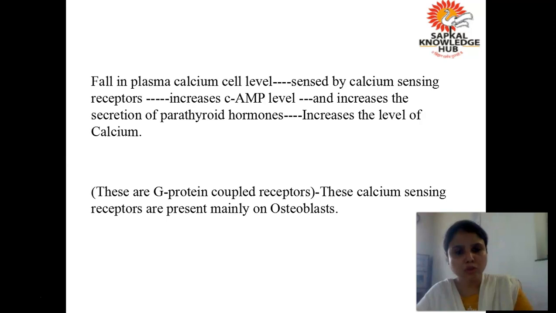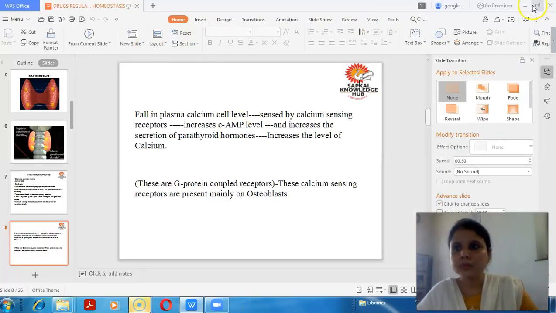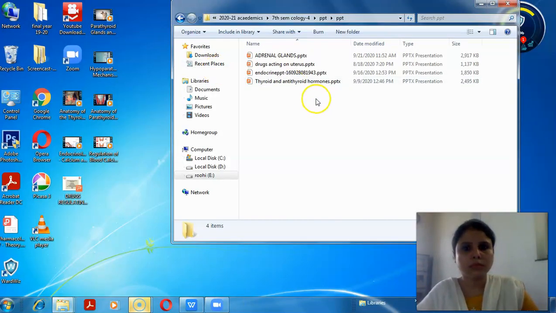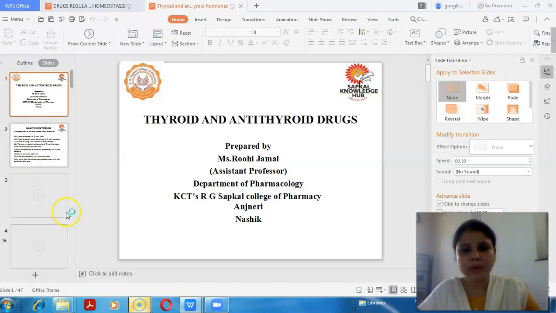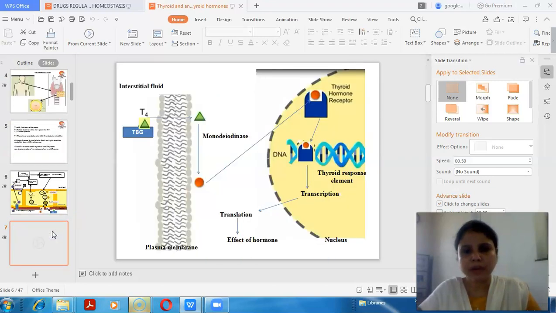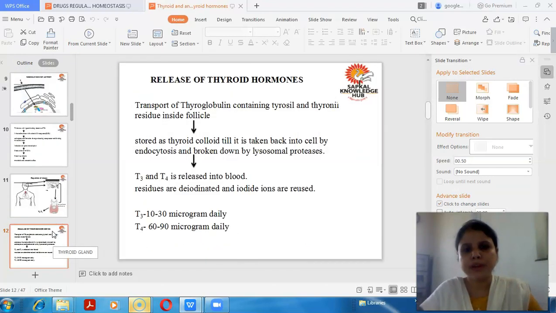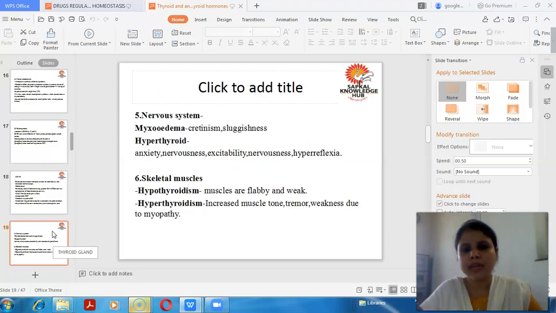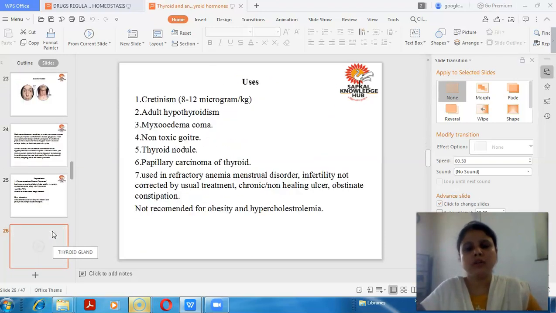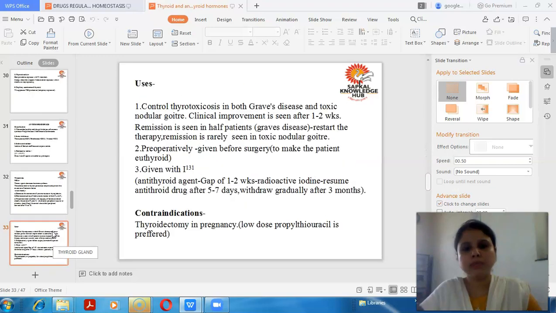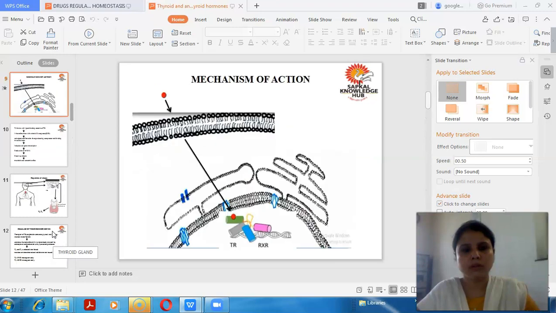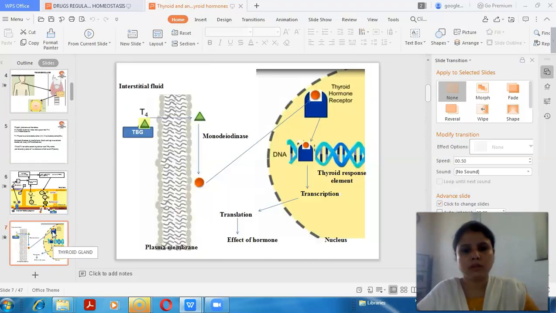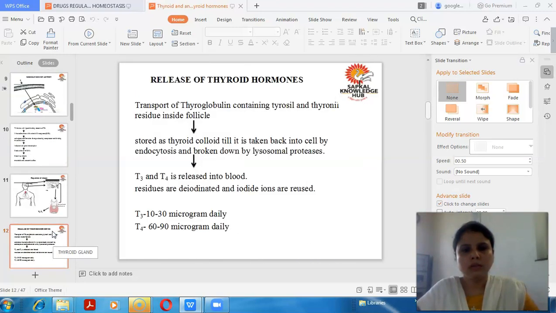See, I would like to show you, just a minute. In the chapter where I told you about the thyroid and parathyroid gland, there I explained the activity or mechanism of action of the G protein coupled receptor. Okay, if you remember, just a minute. Just a second.